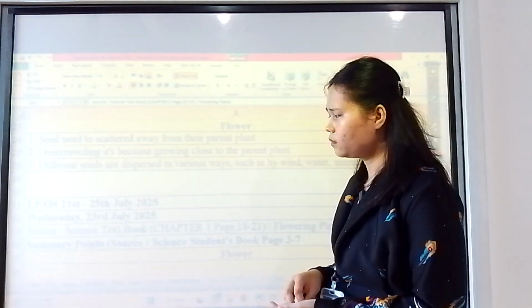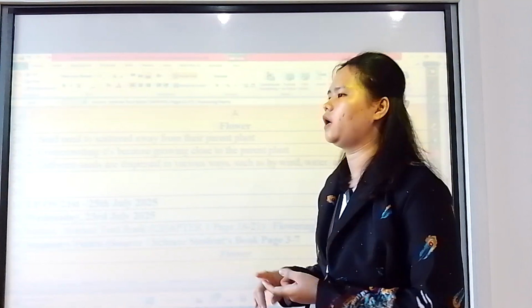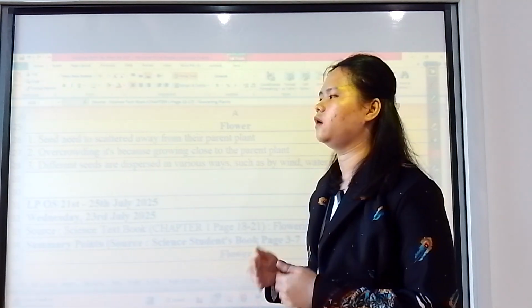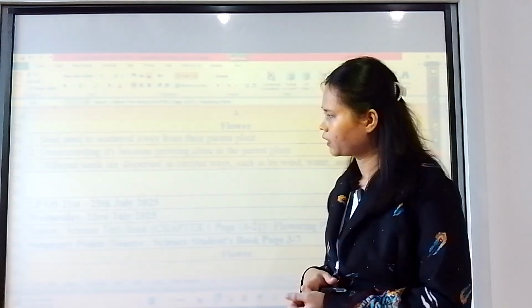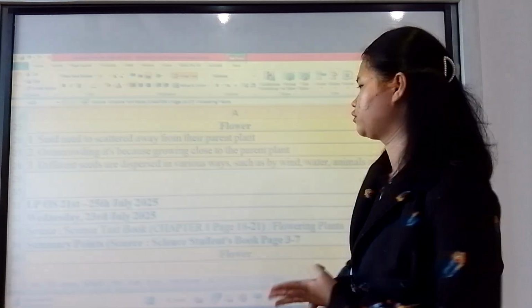Overcrowding is dangerous for the plant because the fruit of the plant will be nothing, something like that. Okay. Different seeds are dispersed in various ways, such as by wind, water, animals, and explosions.